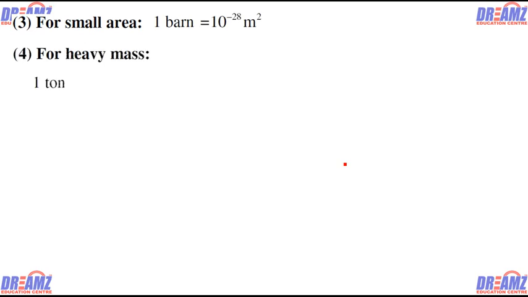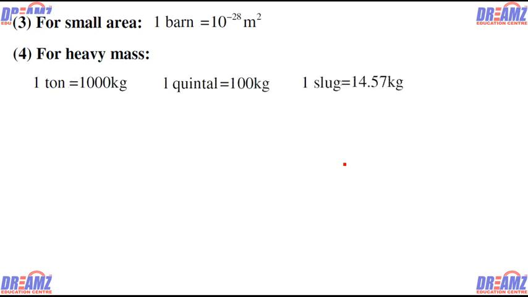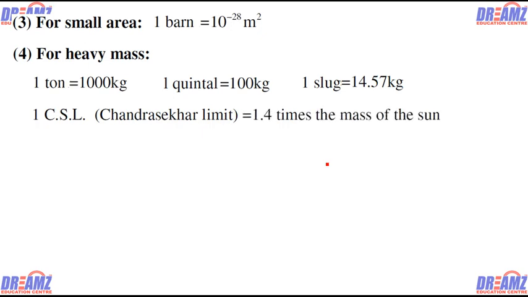Now for small area, 1 barn is 10 to the power minus 28 meter square. For heavy mass we can use 1 ton, like a 10 ton truck. Ton means 1000 kg. There is also 1 quintal, which is 100 kg, and 1 slug, which is 14.57 kg. Then there is the Chandrasekhar limit, 1 CSL, which is 1.4 times the mass of the sun.